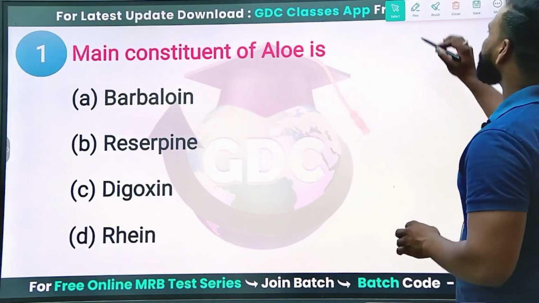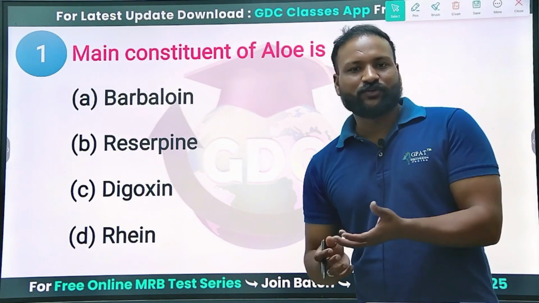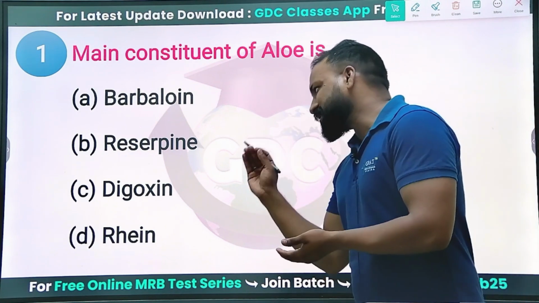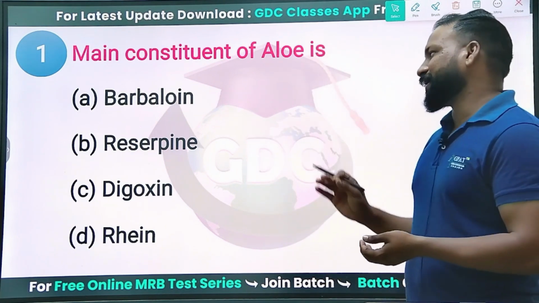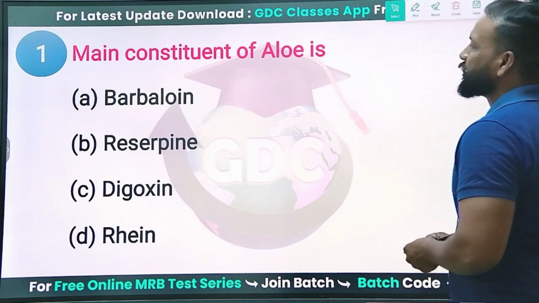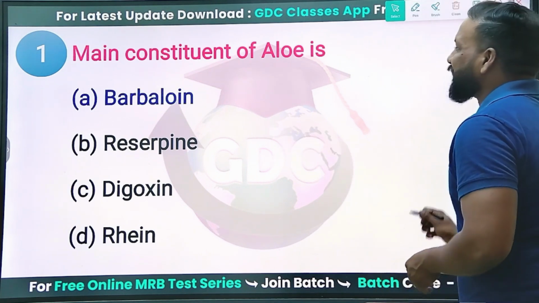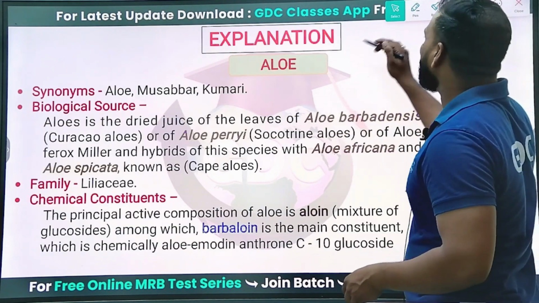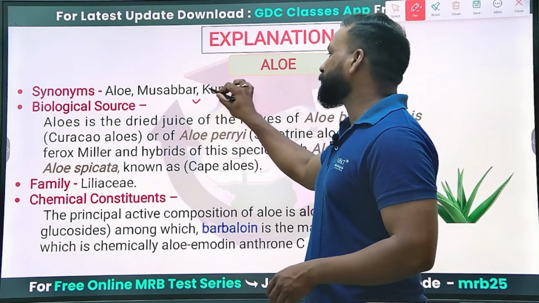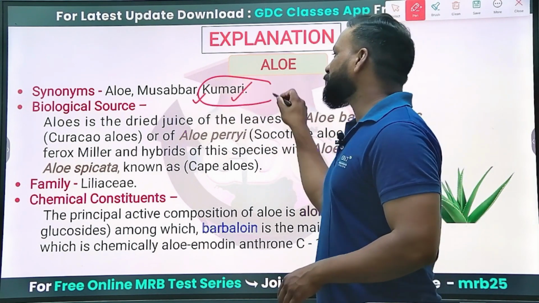The main constituent of aloe is, so what is an active constituent of aloe? Whether barbaloin, reserpine, digoxin or rhein. So the barbaloin is an active constituent of aloe. You can see the aloe is known as Musabbar or Kumari. Do remember the synonym, this is also very important.